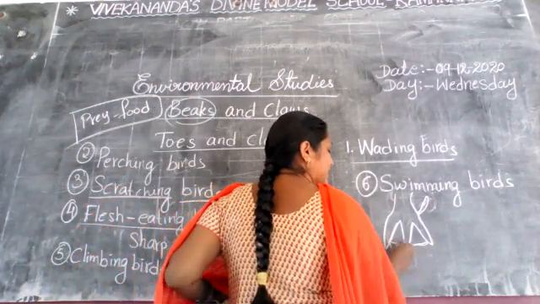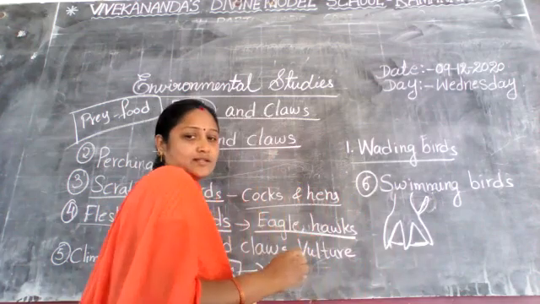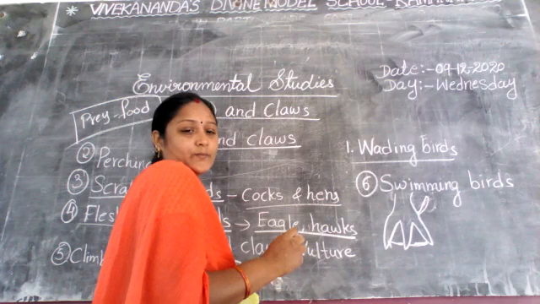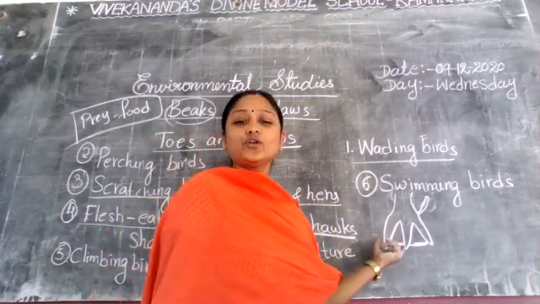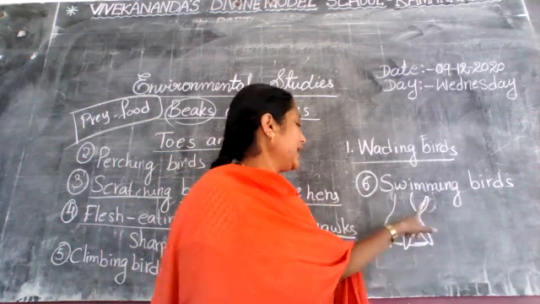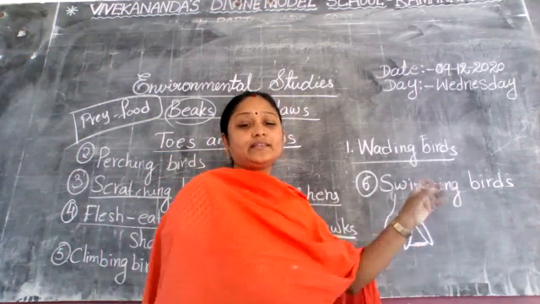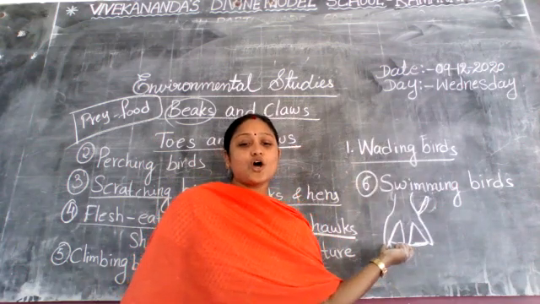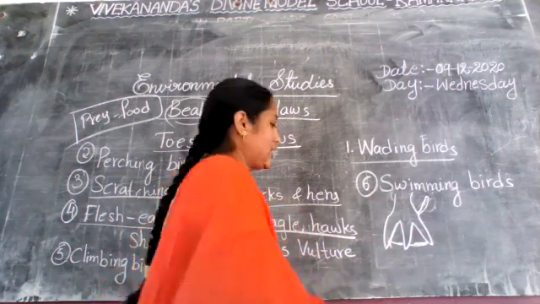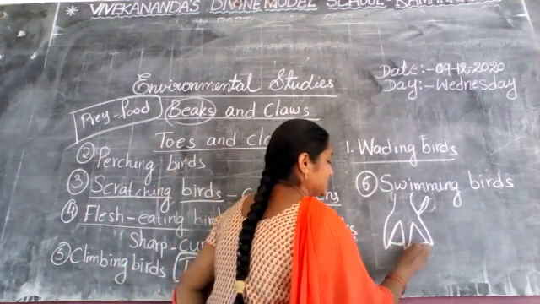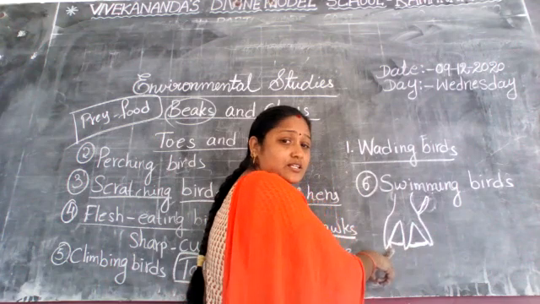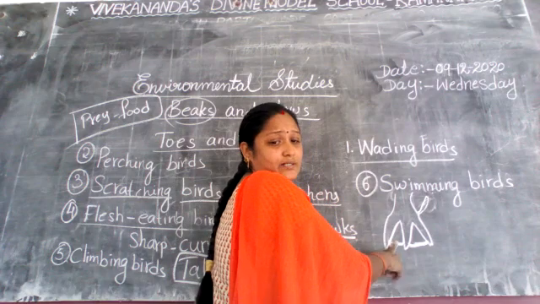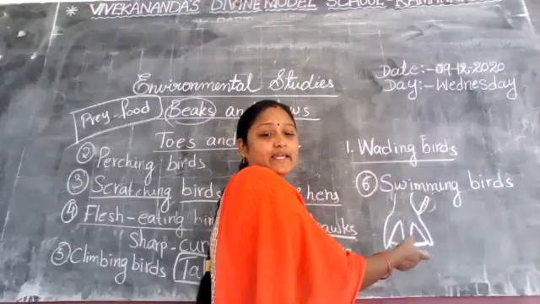These toes are attached in ducks. The three front toes are joined in the form of a web by a layer of skin. Here also the skin is joined, because these birds can swim.